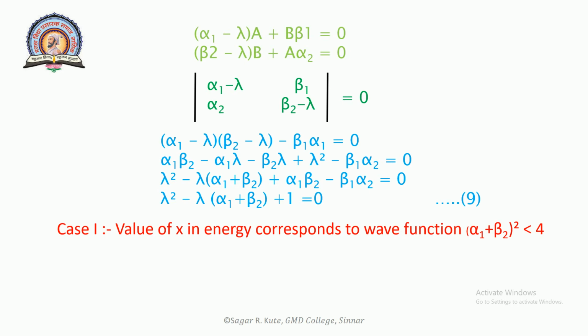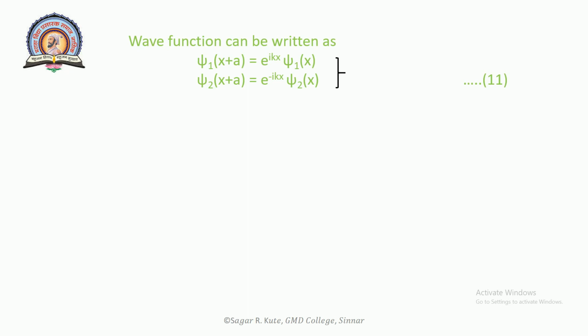The two roots of equation 9, that is lambda 1 and lambda 2, are complex in nature, that means they are complex conjugates of each other. Then lambda 1 is equal to e raised to plus ikx, lambda 2 is equal to e raised to minus ikx, that is equation number 10. The wave function can be written as lambda 1 x plus a is equal to e raised to ikx lambda 1 x, lambda 2 x plus a is equal to e raised to minus ikx lambda 2 x. This will be equation number 11.